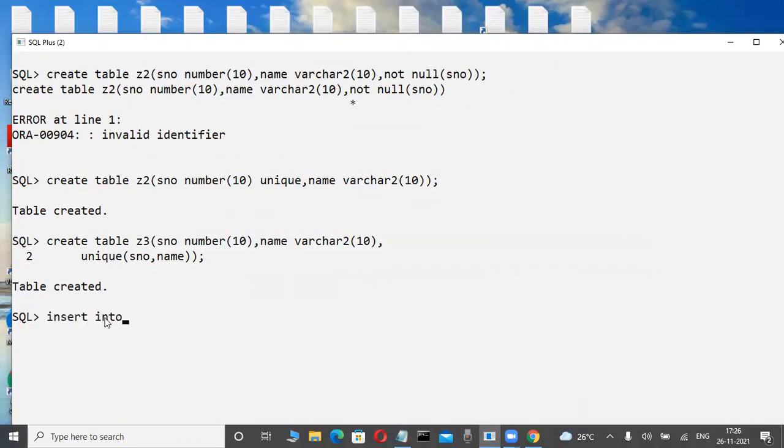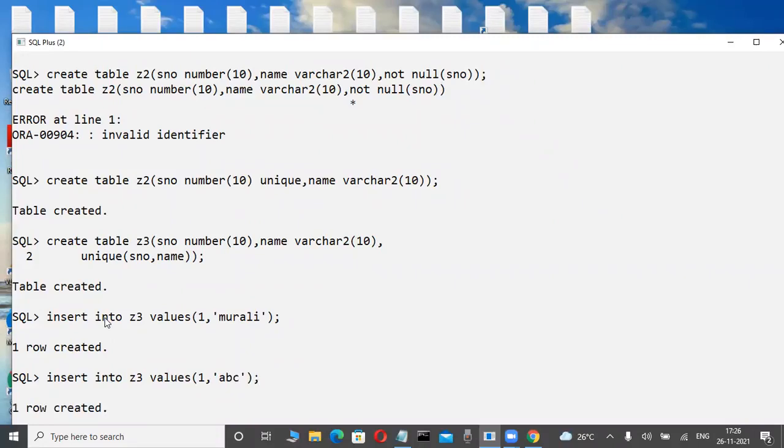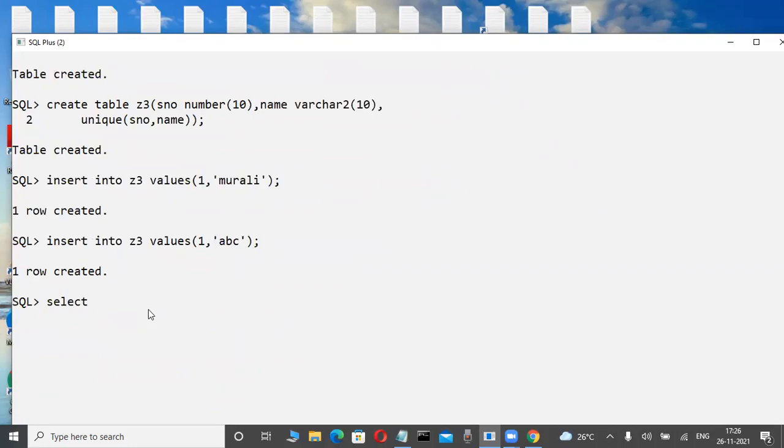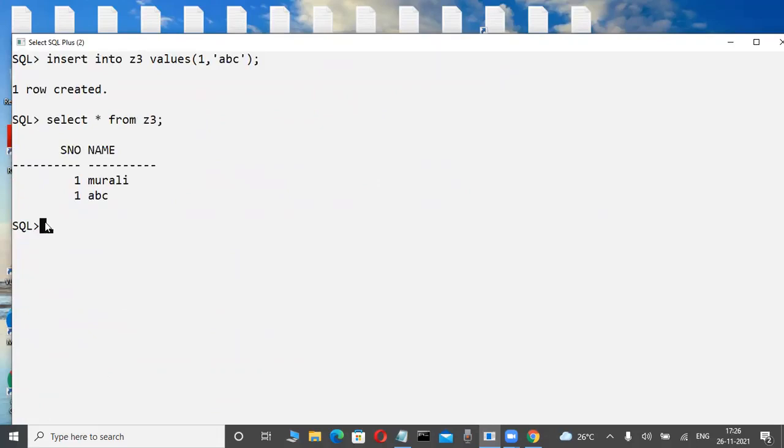Suppose here, insert into Z3, don't write it. Here the value is the same. One morely, I'm inserting my name. Now again the same record. I try to insert one ABC. Okay, ABC I'm giving. One more means no, ABC is possible. Observe here. This data is there, for example, in my project table, select star from Z3. In this table only, again I try to insert duplicate data. Insert into table name Z3 values, again one ABC, impossible. Already the one ABC record is there. Otherwise one morely is also not possible.